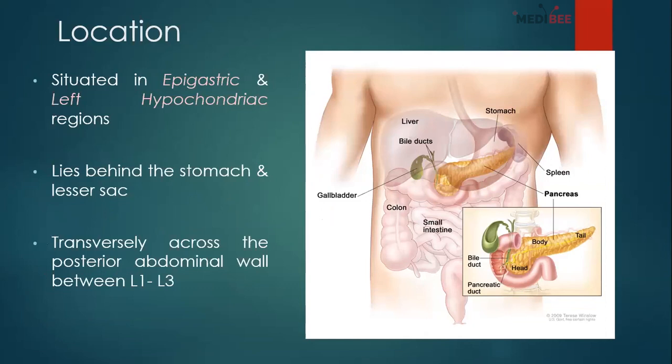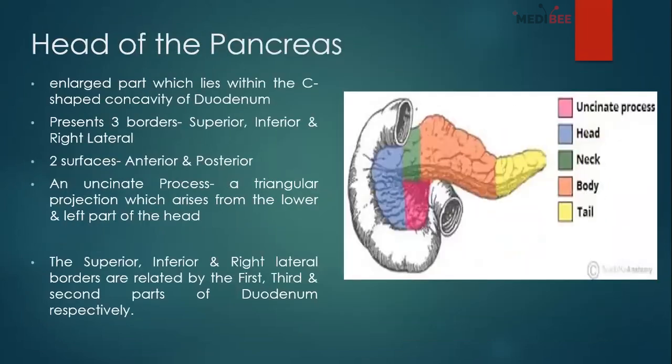And there is a triangular projection that you are going to find on the left side and lower side of the head, that is the uncinate process. And then the head has three borders: superior, inferior, and right lateral border, and two surfaces: anterior surface, posterior surface. The neck also has two surfaces: anterior surface, posterior surface.